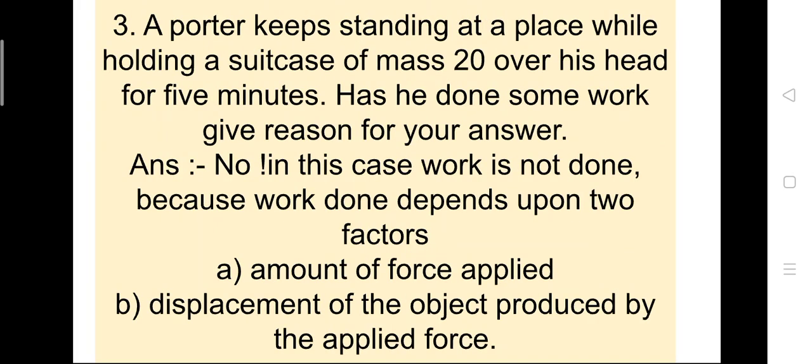Third, a porter keeps standing at a place while holding a suitcase of mass 20 over his hand for 5 minutes. Has he done some work? क्या करते हैं कि हाथ में जो है वो सूटकेस को 20 मास का है जिसको हैंड में 5 मिनट तक रखता है.